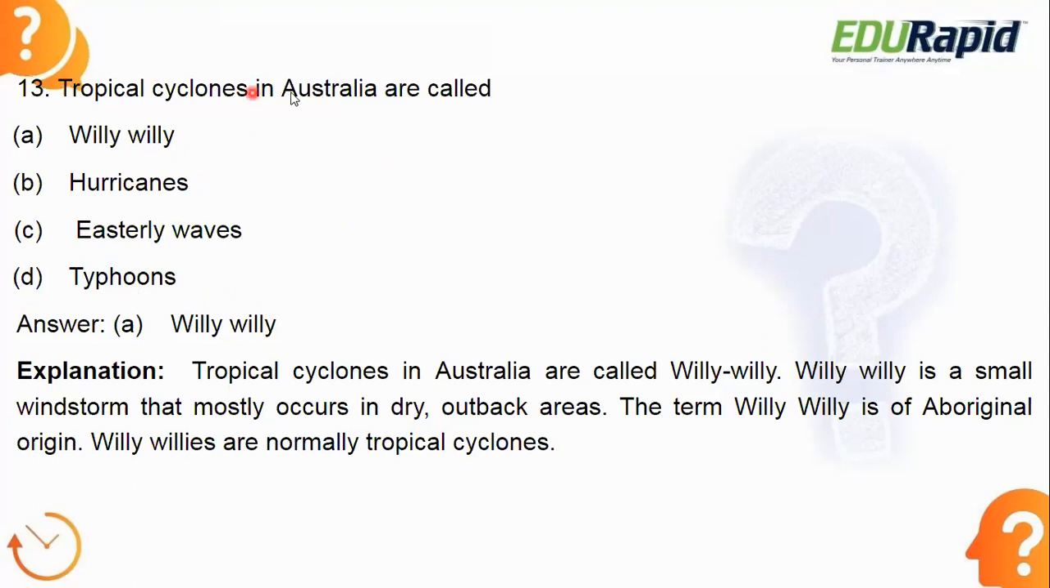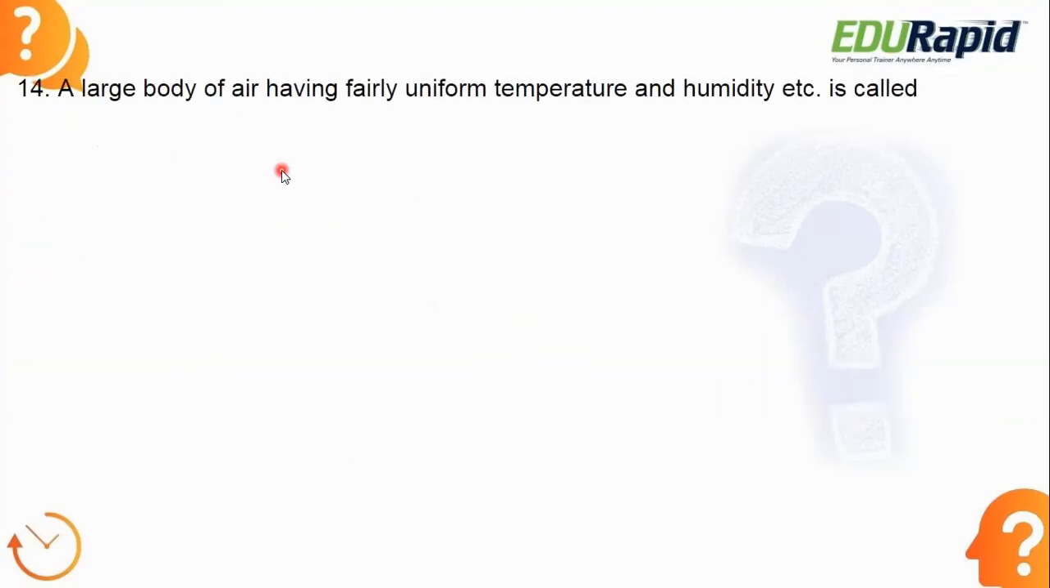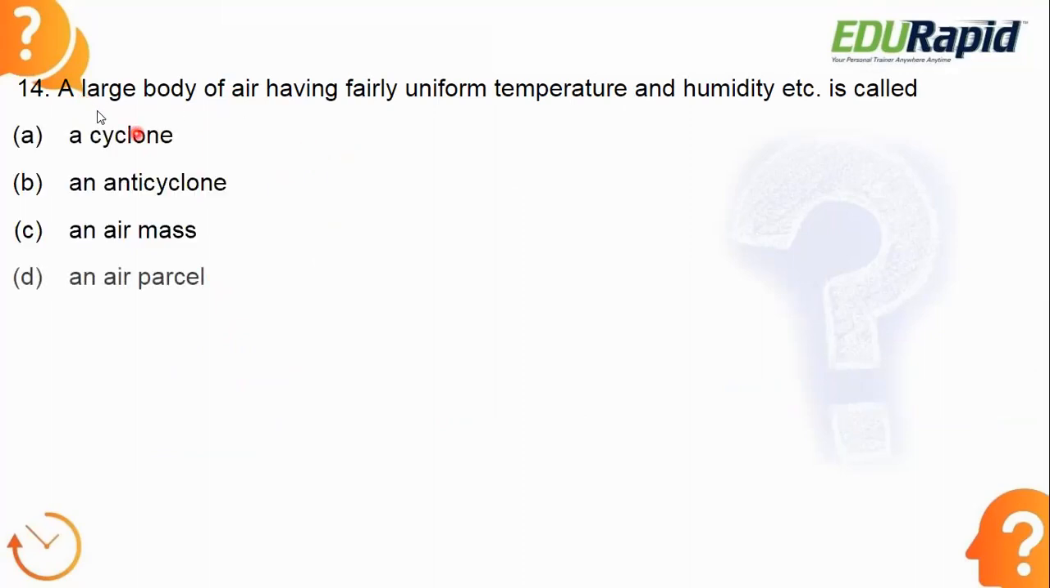Specifically they are asking about Australia. Cyclones are called Willy Willy in Australia. That you need to remember. Okay, next. A large body of air having fairly uniform temperature and humidity is called. What is the answer? Be quick, guys. What is the answer?